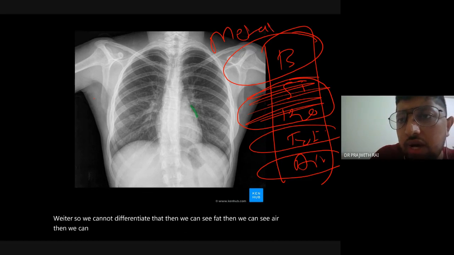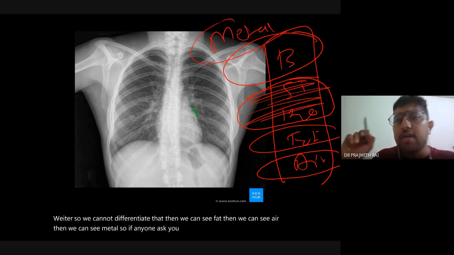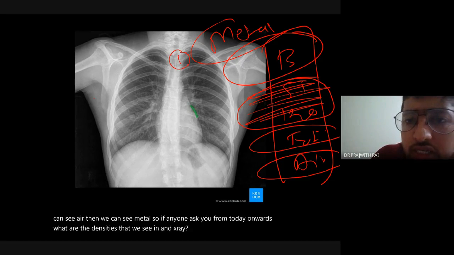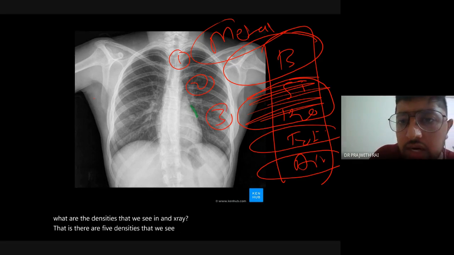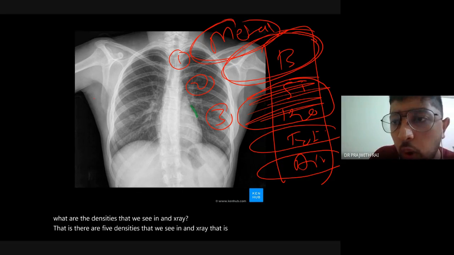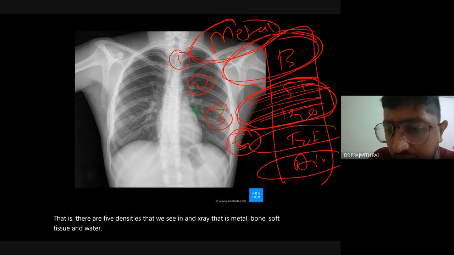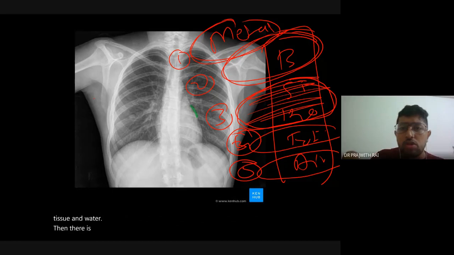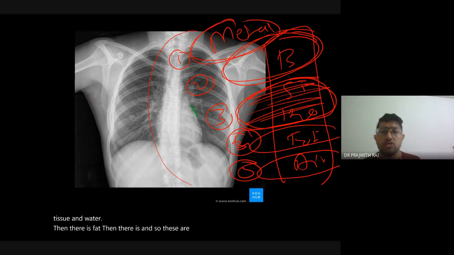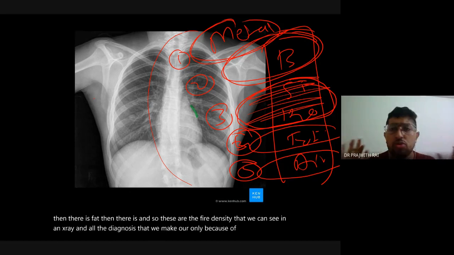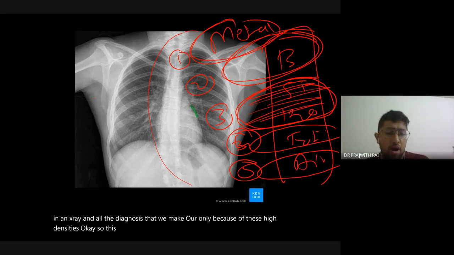So if anyone asks you from today onwards what densities we see in an X-ray, there are 5 densities: metal, bone, soft tissue and water, then fat, then air. These are the 5 densities that we can see in an X-ray, and all the diagnoses that we make are only because of these 5 densities. This is only the clinical part that I'm talking about today.